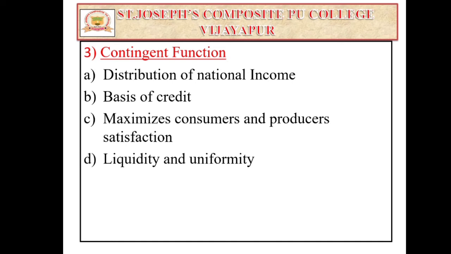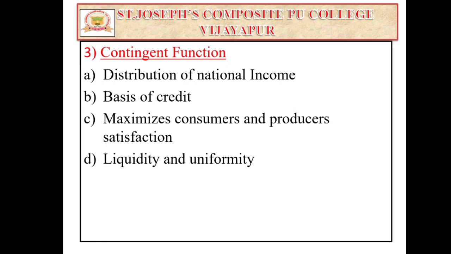So these can be distributed among the people, or the national income which is distributed, that is through the help of money. And second one, basis of a creditor. Money acts as the provision of credit, loans as well as advances. So if there are any emergencies or any future payment or financial commitment, money performs the role of a basis of credit.